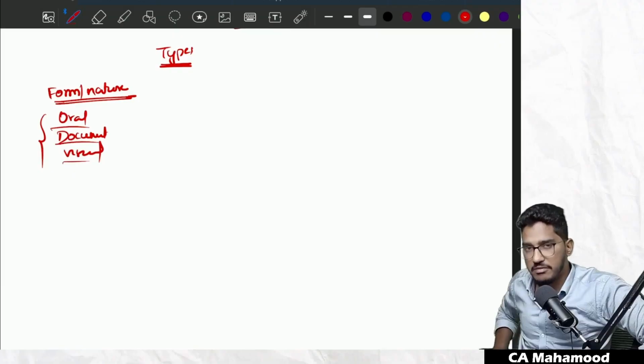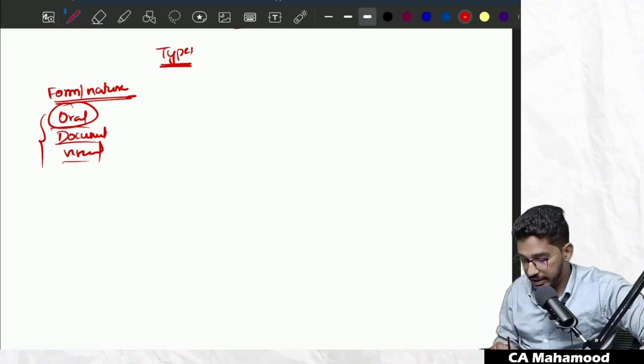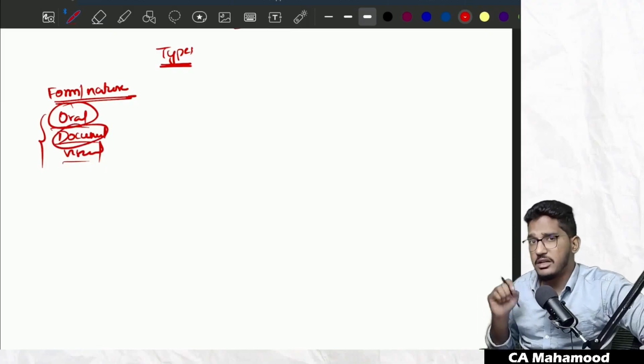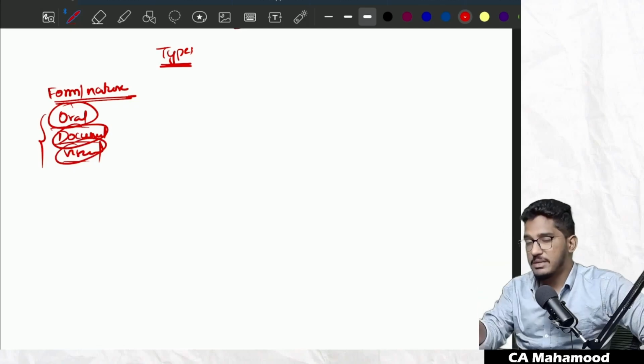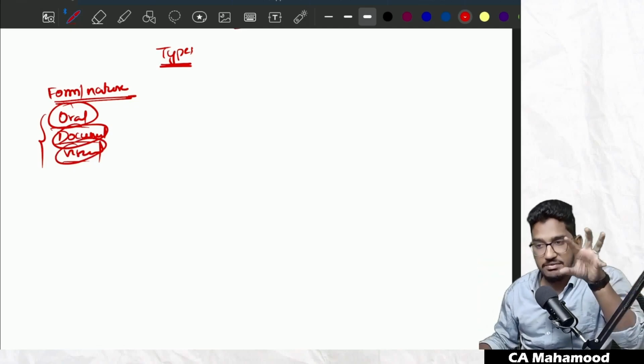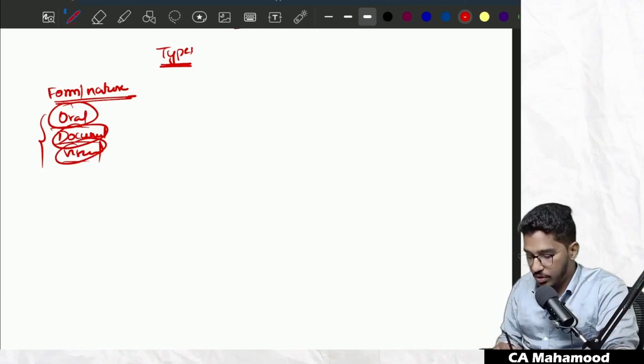You can understand the meaning from the names themselves. Oral evidence is the evidence you get by way of words spoken. You ask the question and get oral responses. Documentary evidence is something in written format, either in paper or electronic form. Visual evidence is when you look at something and get the evidence. For example, you look at the fixed asset and get the evidence. So on the basis of form or nature, evidence can be divided into 3 categories.